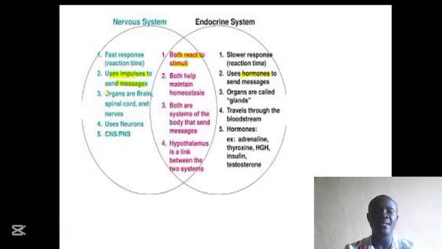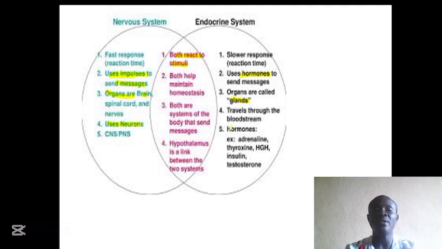In the nervous system, the organs are the brain, the spinal cord, and nerves. In the endocrine system, the organs are called glands, specifically endocrine glands. And here the nervous system uses what we call neurons in order to transport these messages to their site of action.